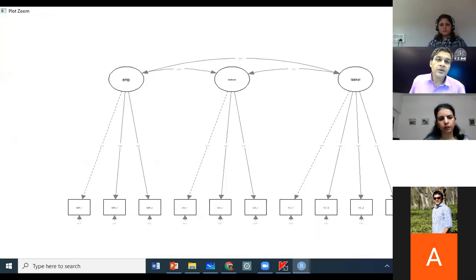When you are drawing in your research paper, I will recommend that you draw it using tools. Okay, Word has options where you can insert, you can draw circles, boxes, arrows, and so on. So draw it by hand. That looks much cleaner than simply copying these images. This is just to help us understand what is happening here.